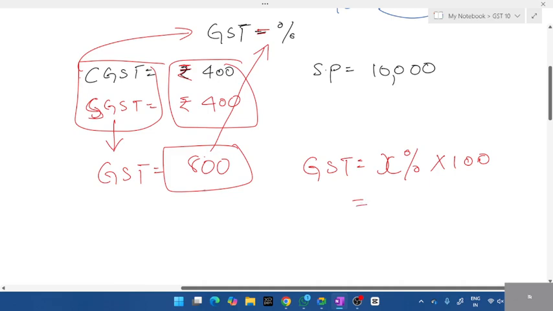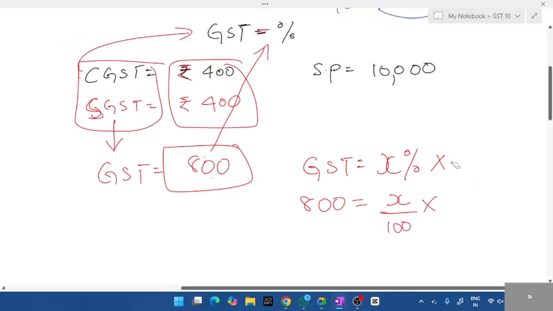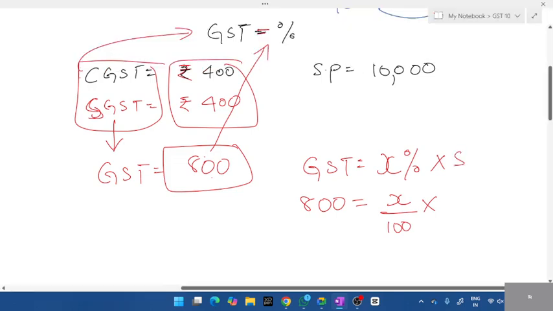So how do you calculate GST? In place of GST, what do you have to substitute? 800. How do you write this X percent? X percent should be written as X divided by 100 into selling price. I made a mistake here. GST, this is the formula: X percent into selling price. What is selling price, students? 10,000.